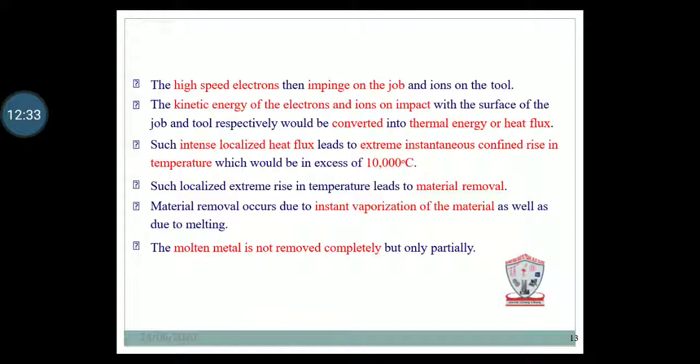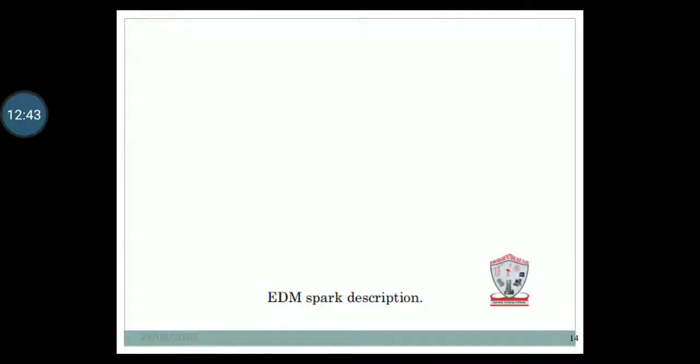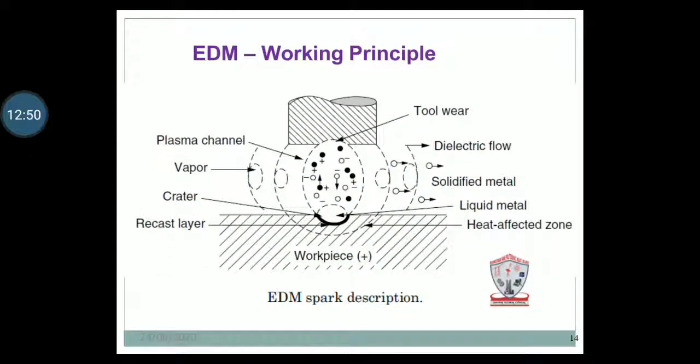Then material removal occurs by instant vaporization of the metal as well as due to melting. The molten metal is not removed completely but only partially. So when the working process starts, the electrons start to remove material because of the thermal or temperature increase in the spark gap, and suddenly it starts to remove the material.